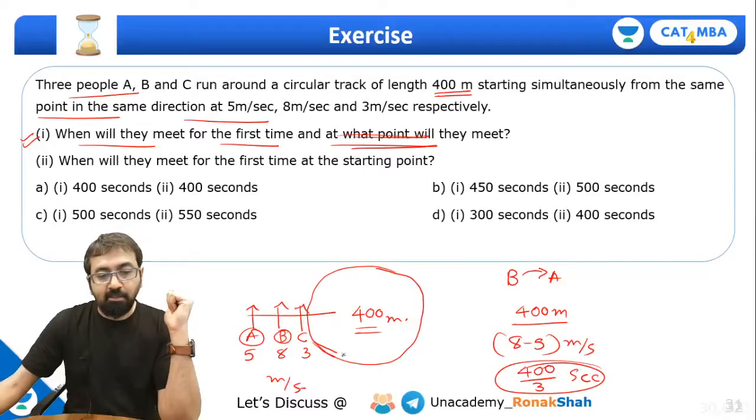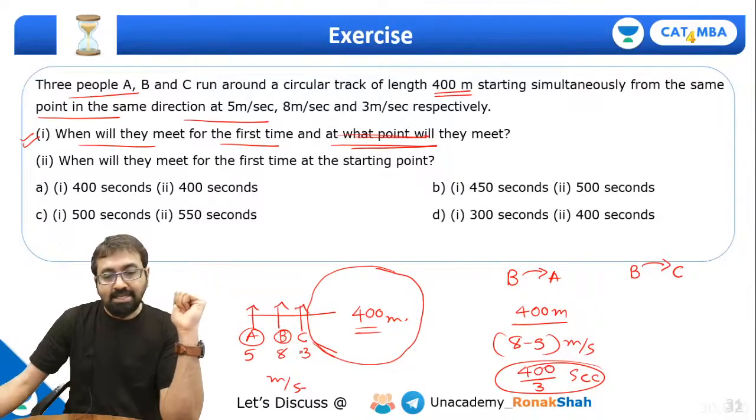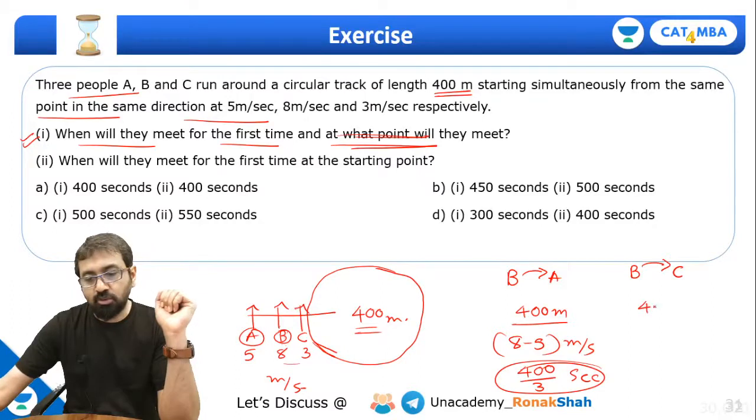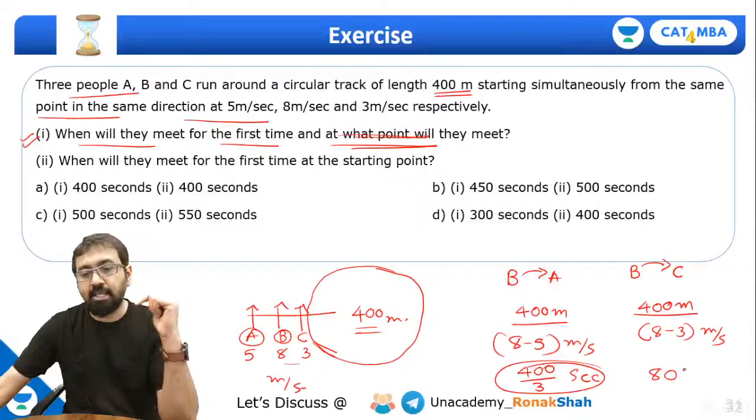Now same way, when will B overtake C? After how many seconds? Can I say B and C's relative speed is 5 meter per second. So distance will be same, 400 meter, and speed will be 8 minus 3, that is 5 meter per second. So this will come out to be what? 400 by 5, that is 80 seconds.